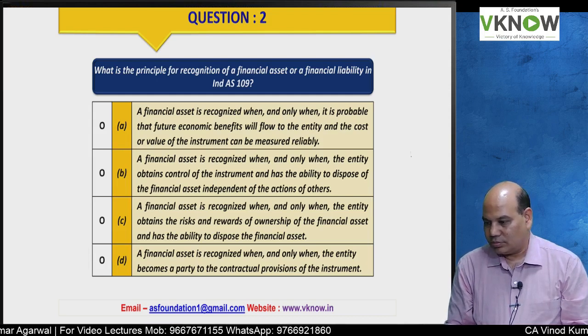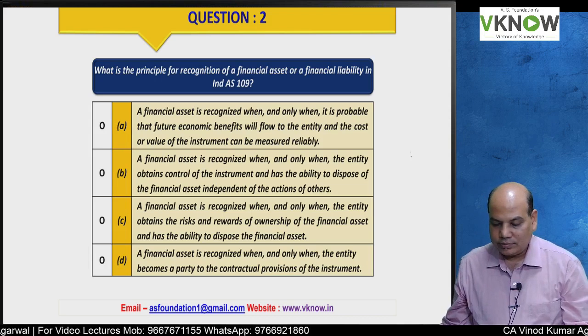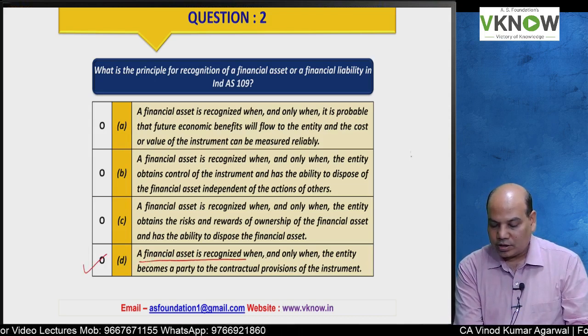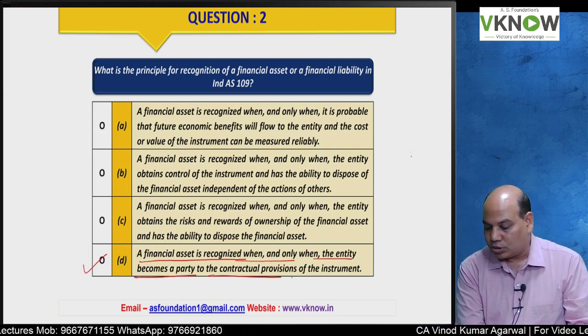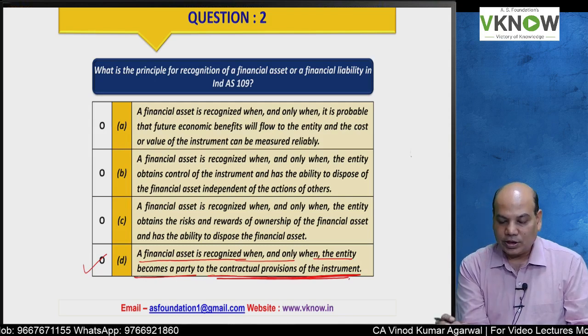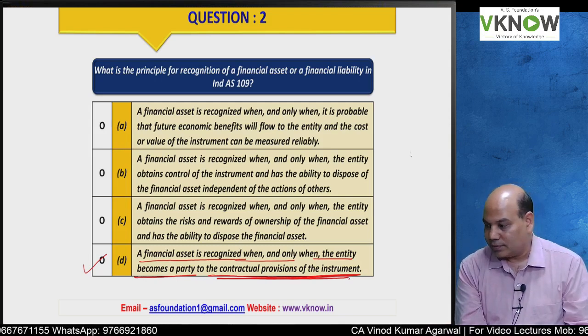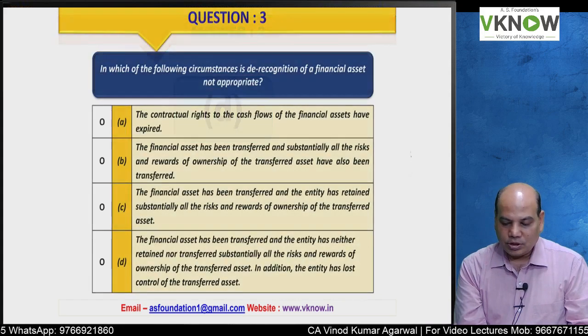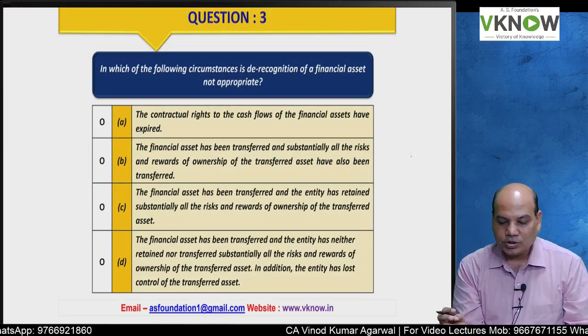Okay, many students have answered D. The answer is D, because a financial asset is recognized when and only when the entity becomes party to the contractual provisions of the instrument. That is what is written in Ind AS 109. Very good answer. Tick mark. Give yourself 1 mark. Question number 3.